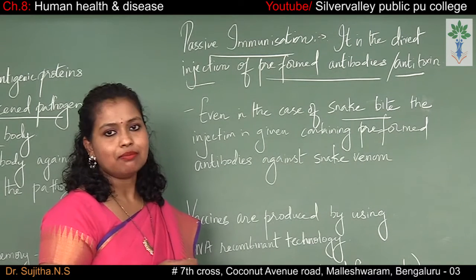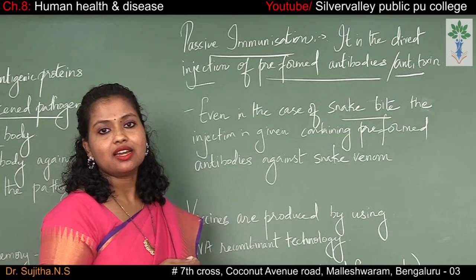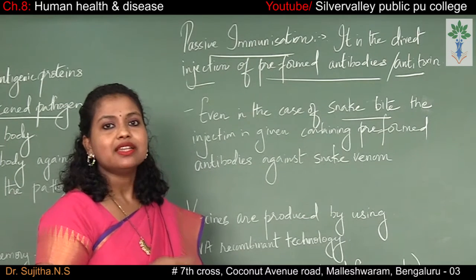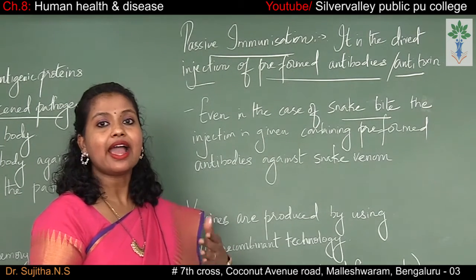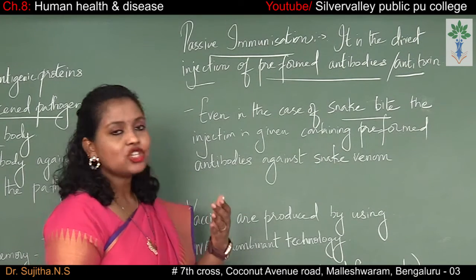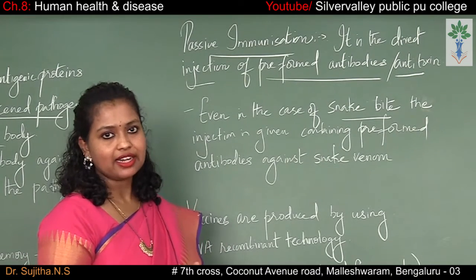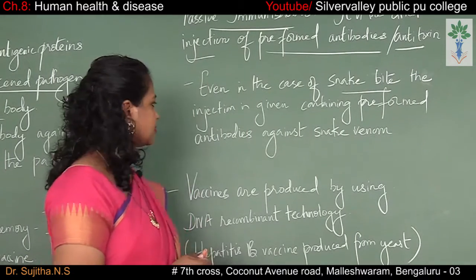And another example is during the tetanus infection. So tetanus is a bacterial infection. At that point of time, the tetanus injection is given. What does the injection contain? It contains the antitoxin or the antibodies. So when it is injected inside our body directly, this is called passive immunization.